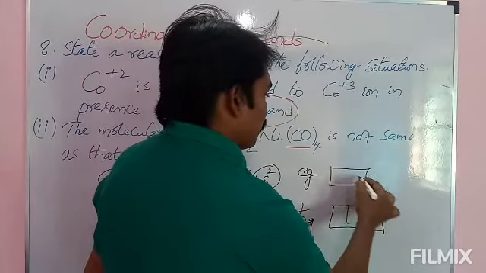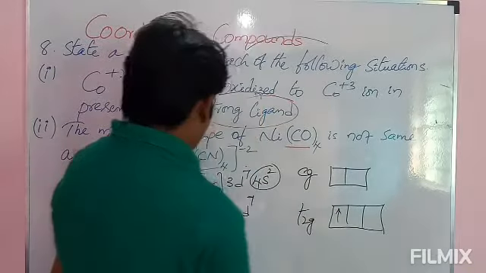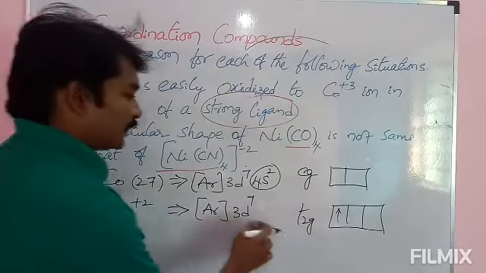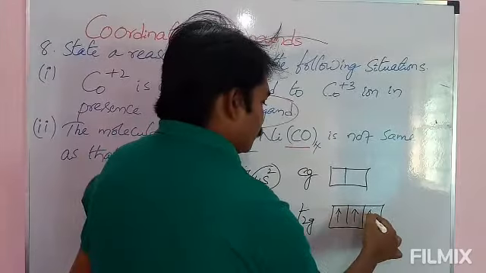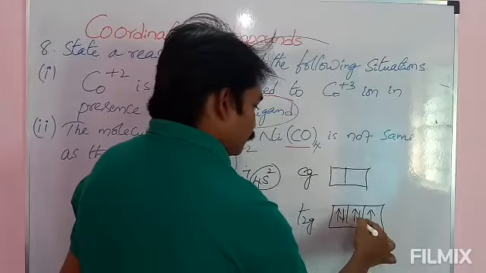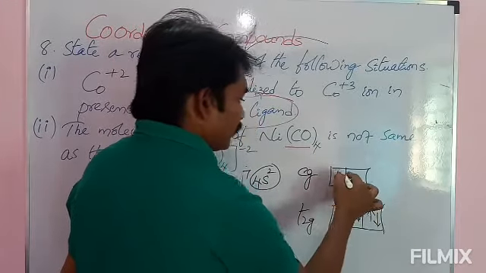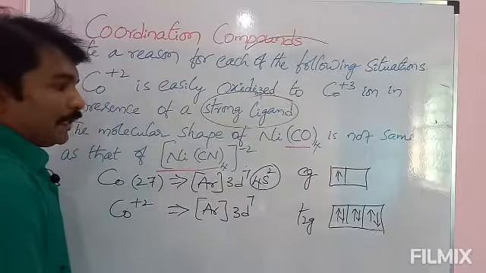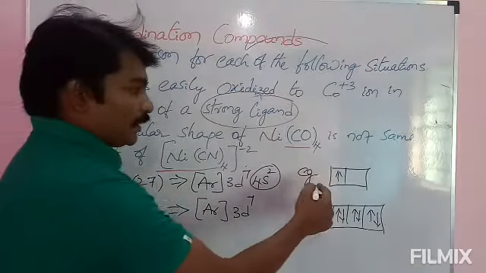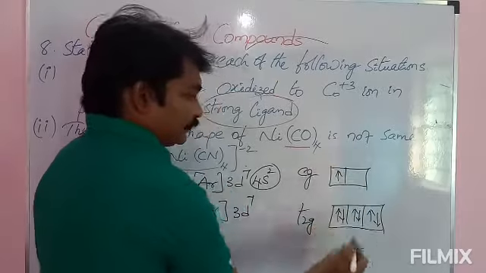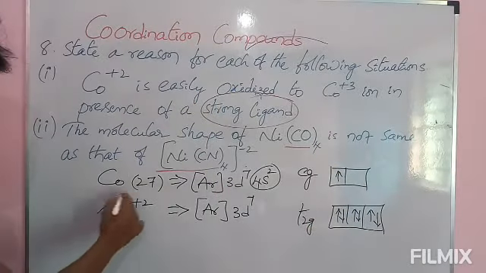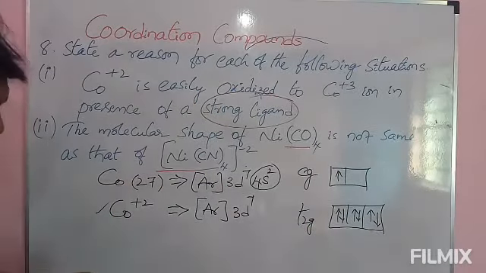See here, how many are there? 7 electrons are there. 1, 2, 3, 4, 5, 6, and 7th one will enter into eg. And see here, there is 1 unpaired electron in eg level. In case of Co+2, there is 1 unpaired electron in eg level.